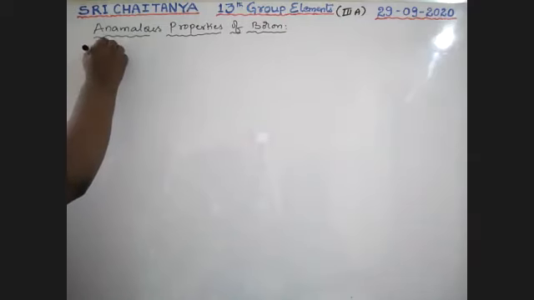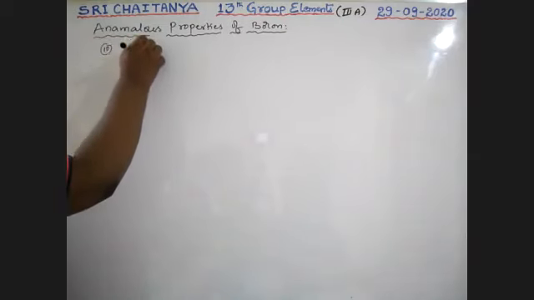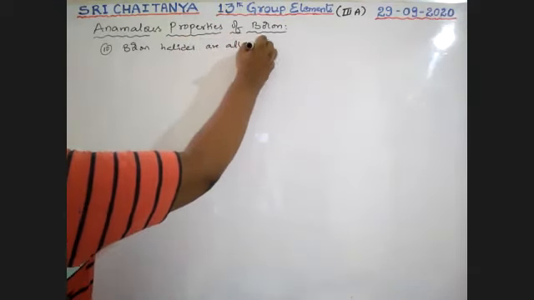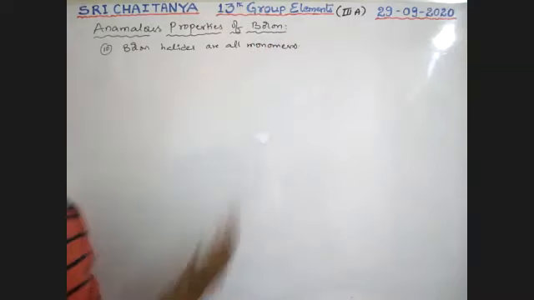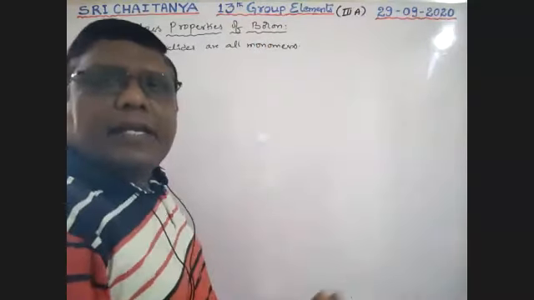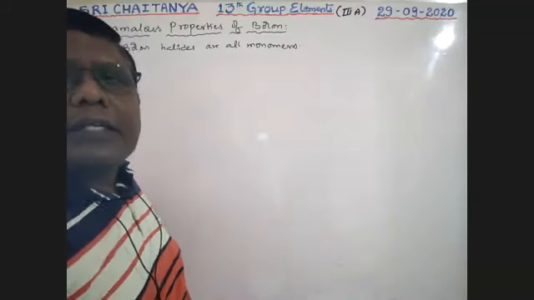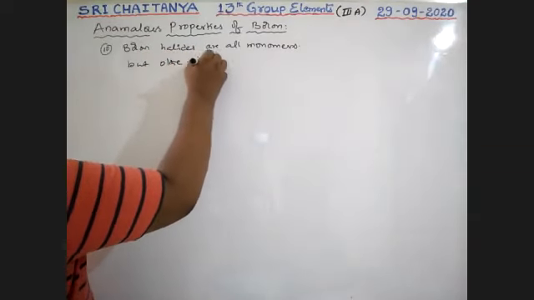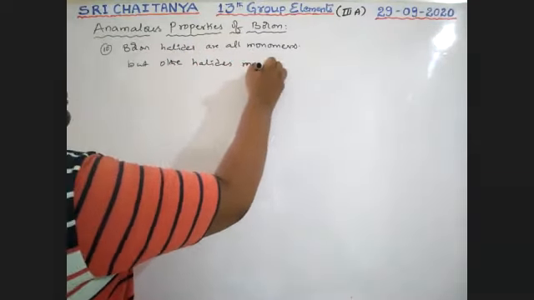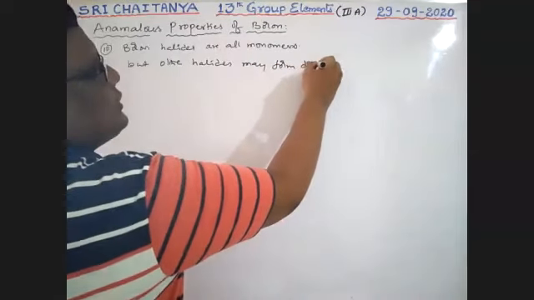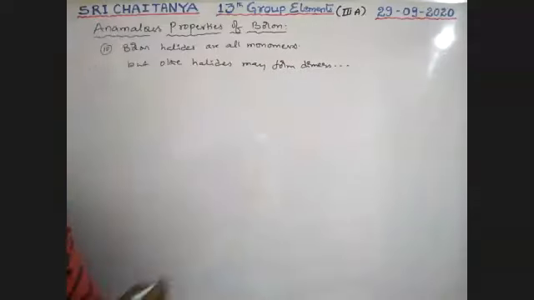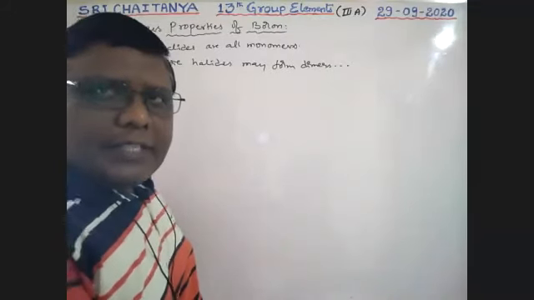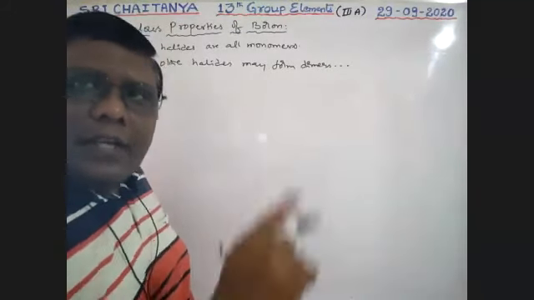Boron halides, the 10th one. Boron halides are all monomers. That means single units exist. But other halides may form dimers, like AlCl3 in the dimeric state. Dimeric states are possible in other cases, but boron halides exist only in a single-unit monomeric condition.